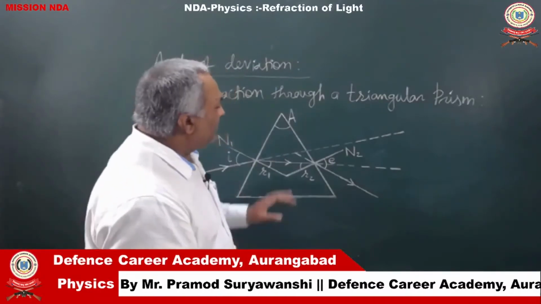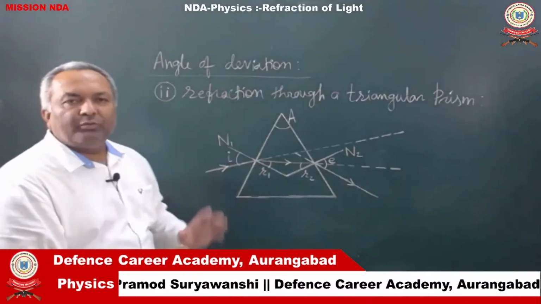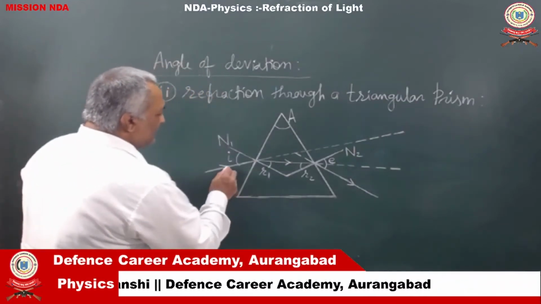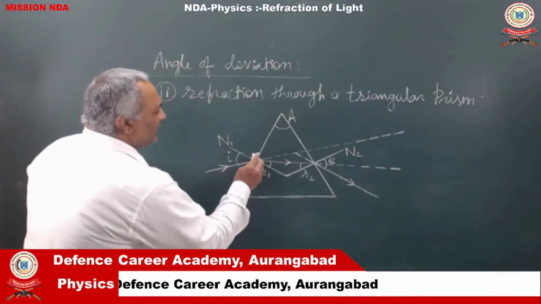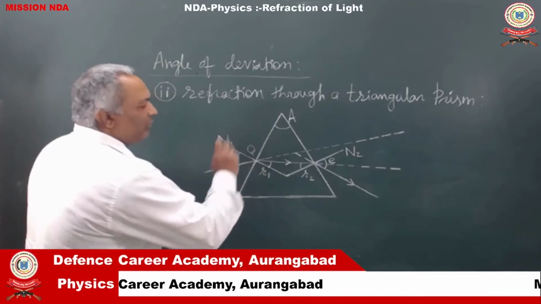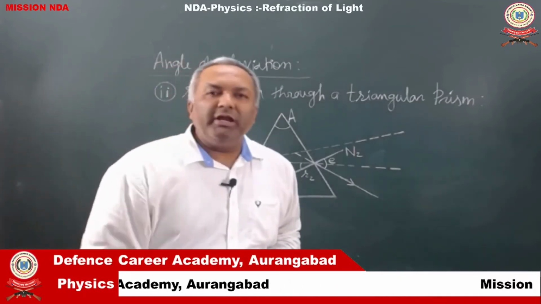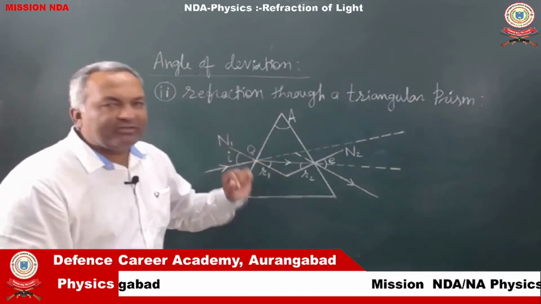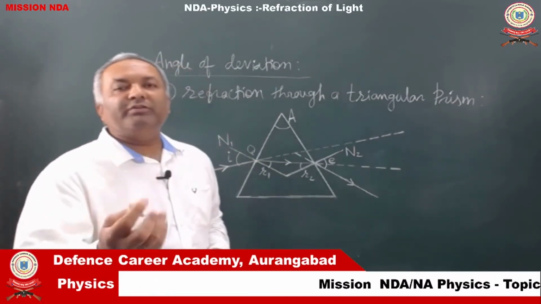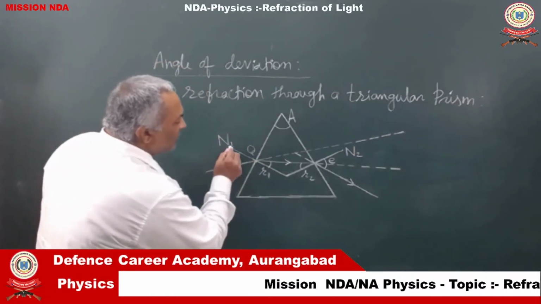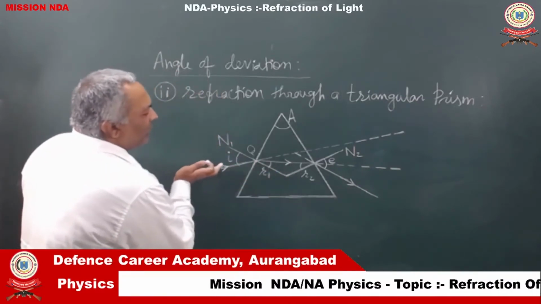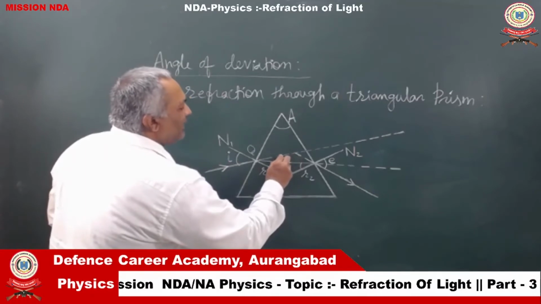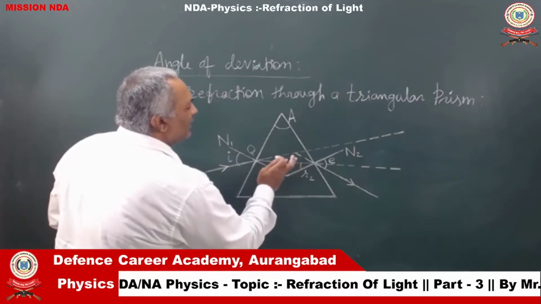Now, consider the refraction produced by a triangular prism. Let us suppose that this is the incident ray, which is incident, say, at point Q. Now, at point Q, this ray of light is traveling from rarer medium to denser medium, so it will bend towards the normal. This is the normal N1, and while bending towards the normal, it will bend in clockwise direction like this.